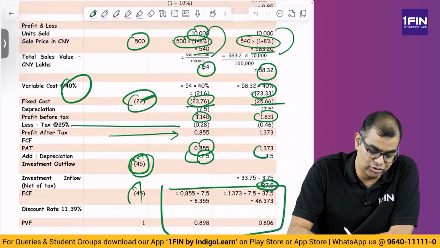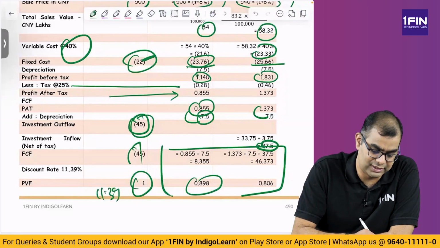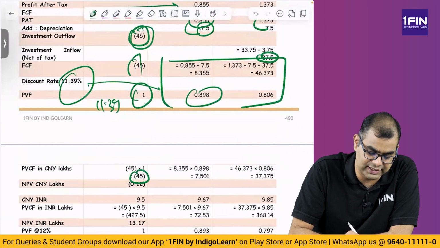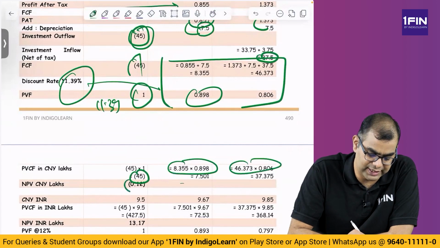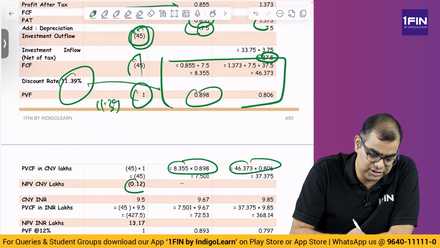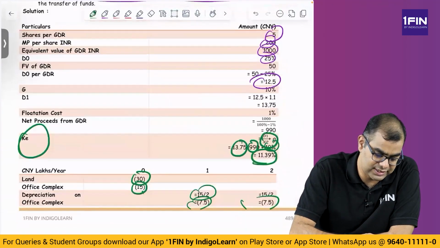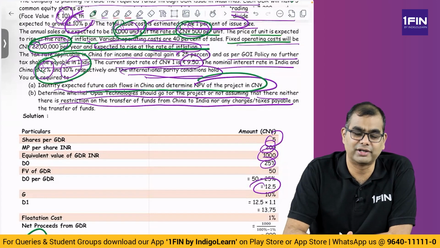Okay, and then you compute the present value factor at the rate we have been given, 11.39%. Compute the present value factor and you arrive at present value. First year 45, second year 8.3 into 7 into 0.89 and 46 into 0.8, you get some values. So, you get an NPV in CNY terms. Please remember, this is in CNY. They have asked us to compute in CNY. What does the question say? Question clearly says, identify expected future cash flows in China and determine NPV of the project in CNY terms. So, we have got this in CNY terms.